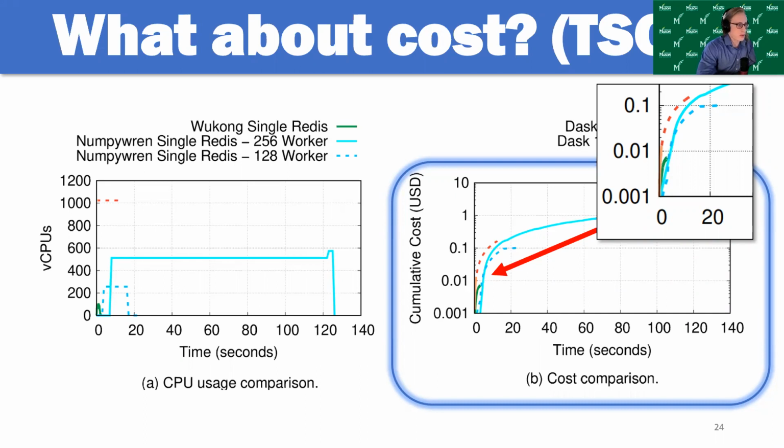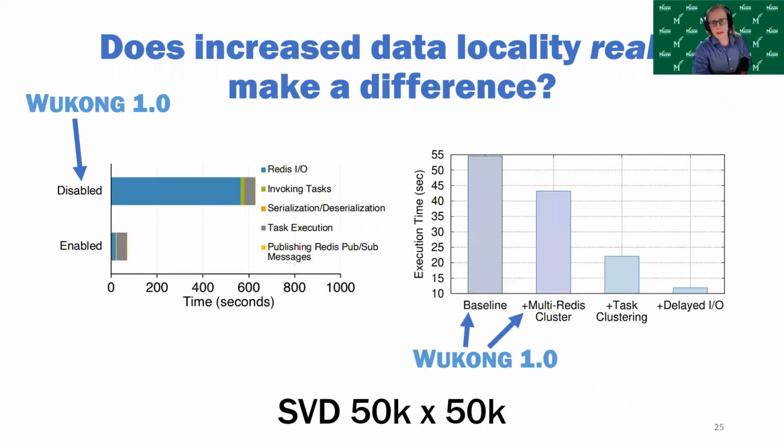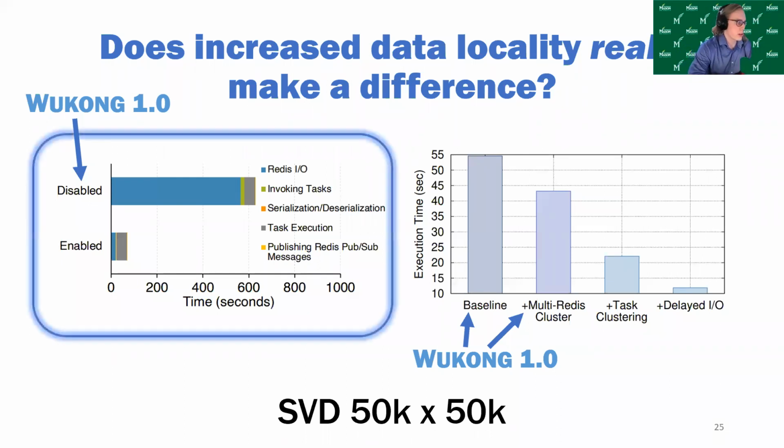So now there's this question of how much this data locality really makes a difference with Wukong's performance. To look at that, we have a chart on the left that shows an aggregate breakdown of the various activities performed by executors during a workload's execution. In this case, the workload was singular value decomposition for a 50,000 by 50,000 matrix.